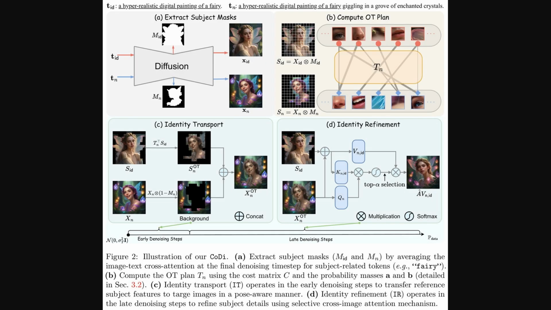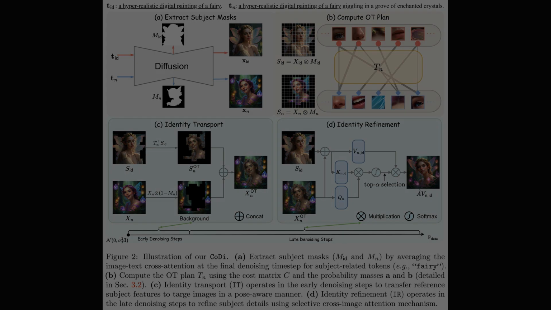So how does it actually achieve this? Well, this diagram breaks down the clever two-stage process. First, it uses cross-attention, which is the model's way of linking prompt words to image areas, to create a mask of the subject. Then, during the early generation steps, it performs identity transport. This uses a technique called optimal transport to essentially mosaic the reference subject's features onto the target pose. Finally, in the later steps, identity refinement kicks in, selectively sharpening only the most important details to complete the image.